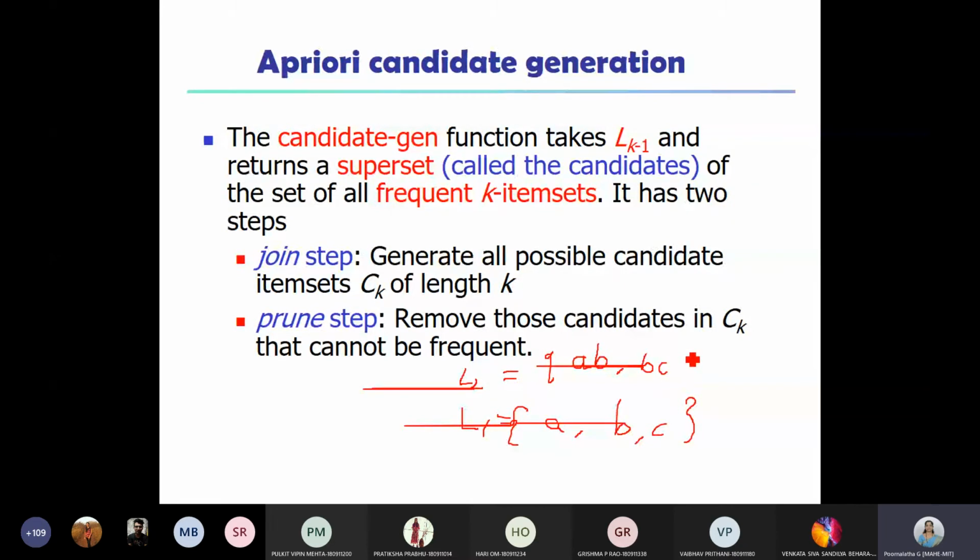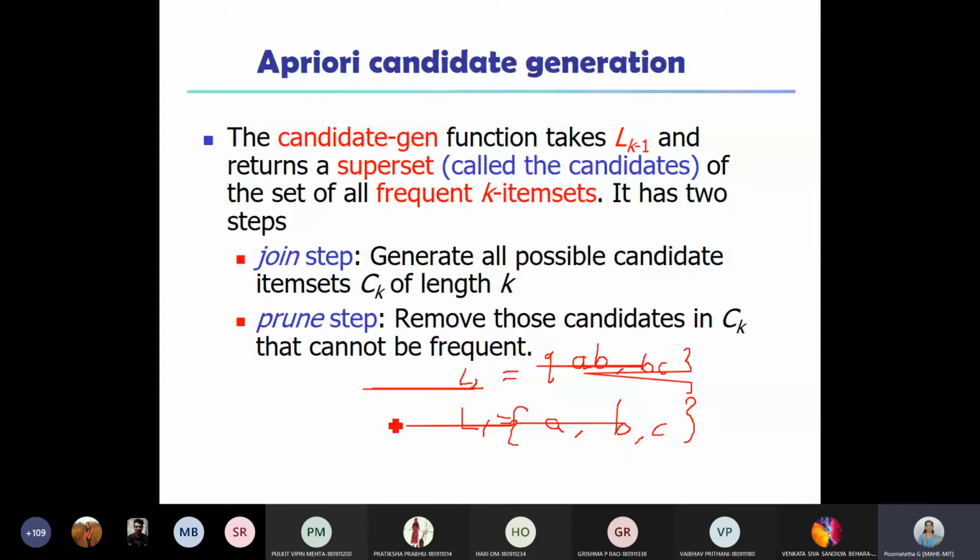This is my L2. So L1 is single item sets, L2 is two items each. Similarly, L3 means item sets containing all the patterns with 3 items. So L1, L2, in general it is Lk. Using L1, I can generate the candidate sets of size 2. Hence, for candidate generation, the input is L(k-1).